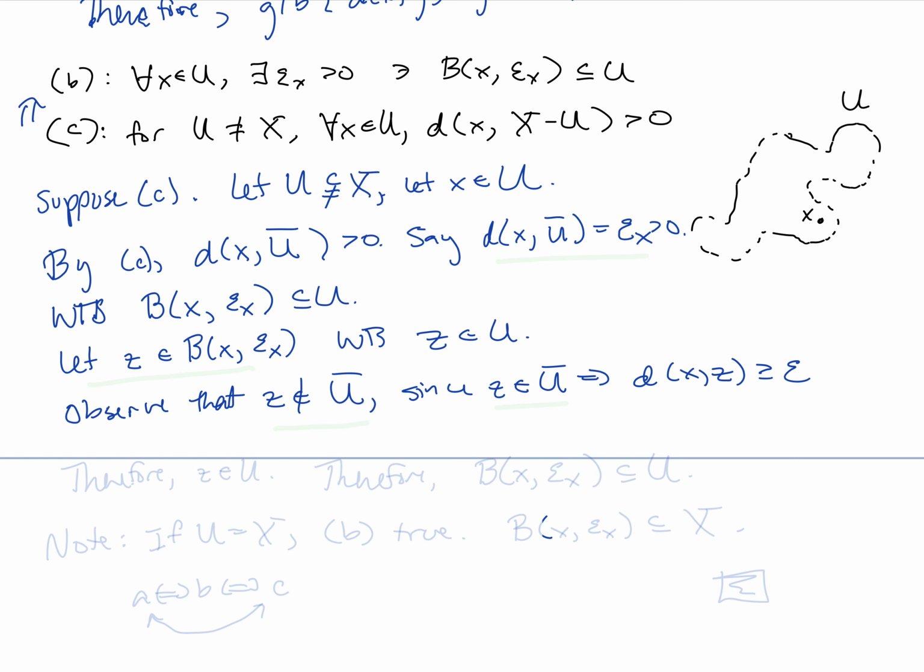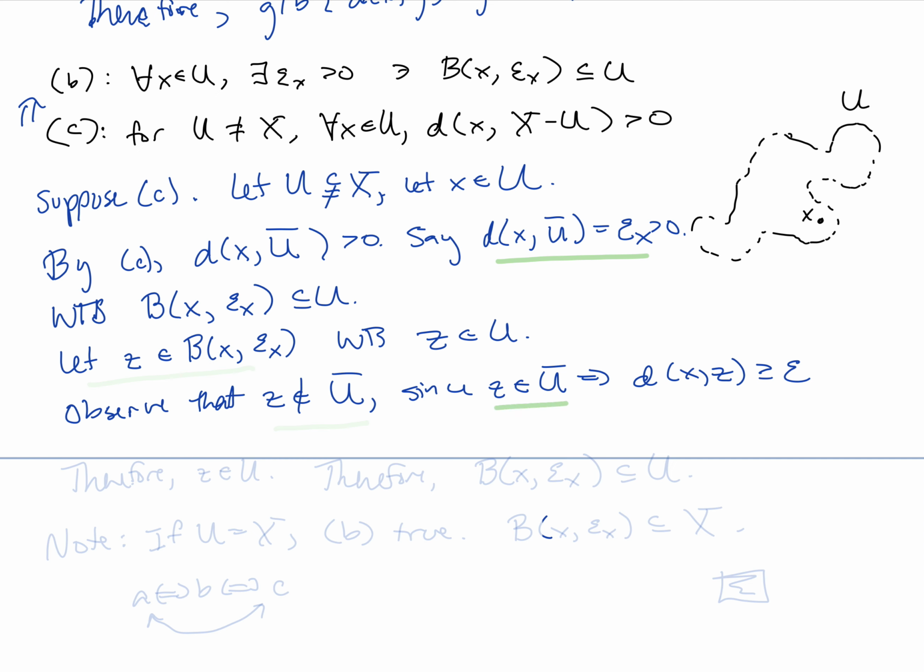Why is that? That was what we were assuming from C. We were assuming that the distance between X and U complement was epsilon sub X. That's the greatest lower bound of the distances between elements in U complement and X.